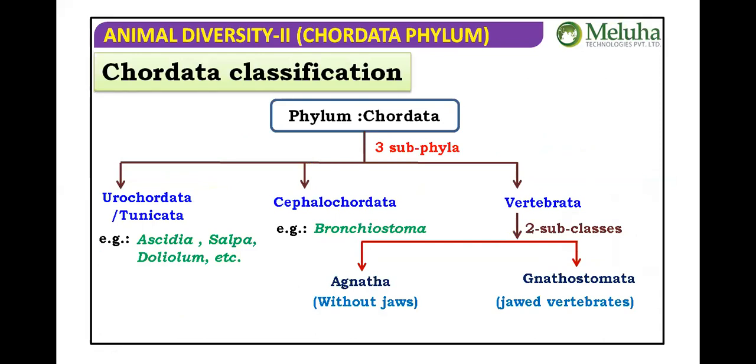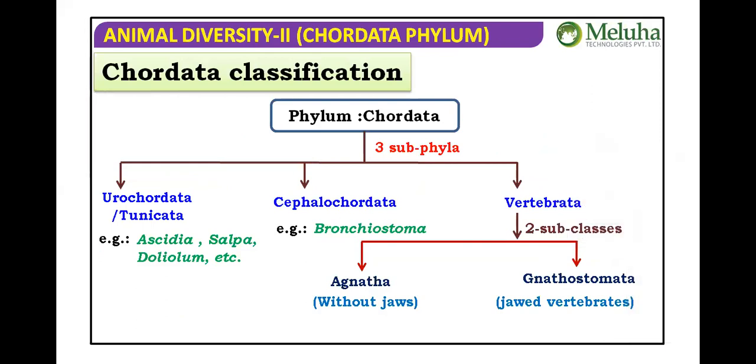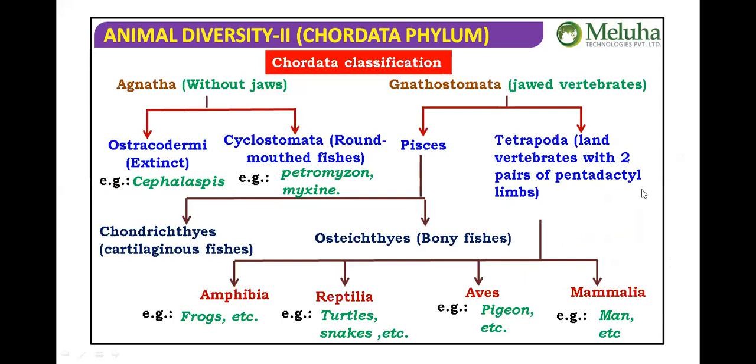Agnatha is without jaws, and Gnathostomata is with jaws, the jawed vertebrates. Agnatha has two classes: Ostracodermi and Cyclostomata. An example for Ostracodermi is Cephalaspis, and for Cyclostomata, Petromyzon and Myxine.